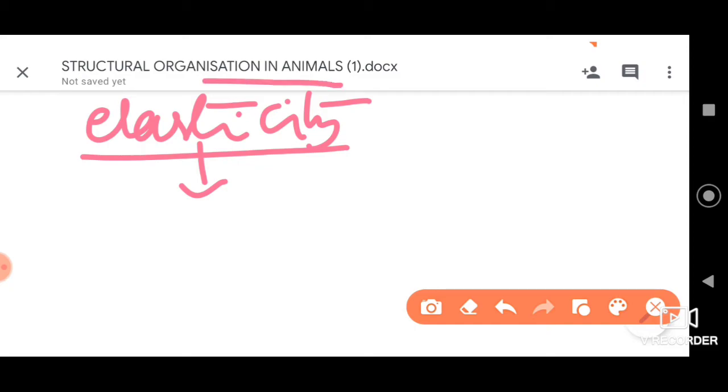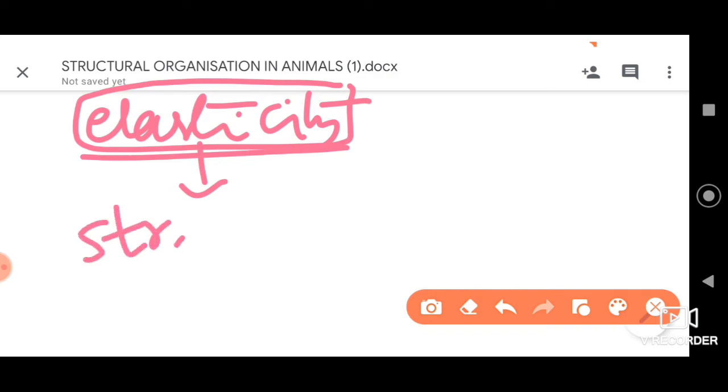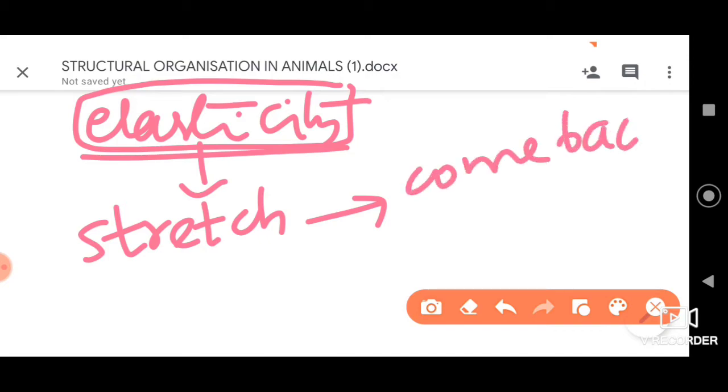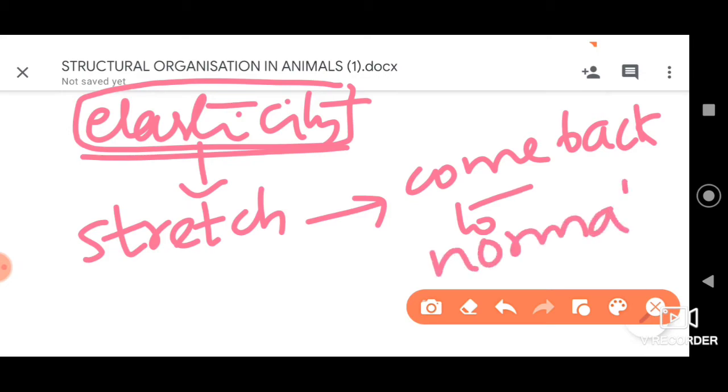This is what we call elasticity. First, we all know that muscle fibers help us to stretch. And when they are stretched, these muscle fibers are highly elastic, and again they can come back to normal. So this elasticity can also be seen.